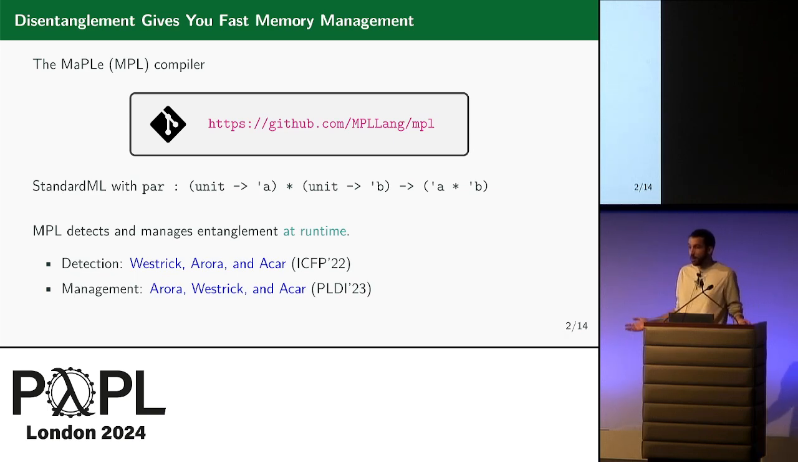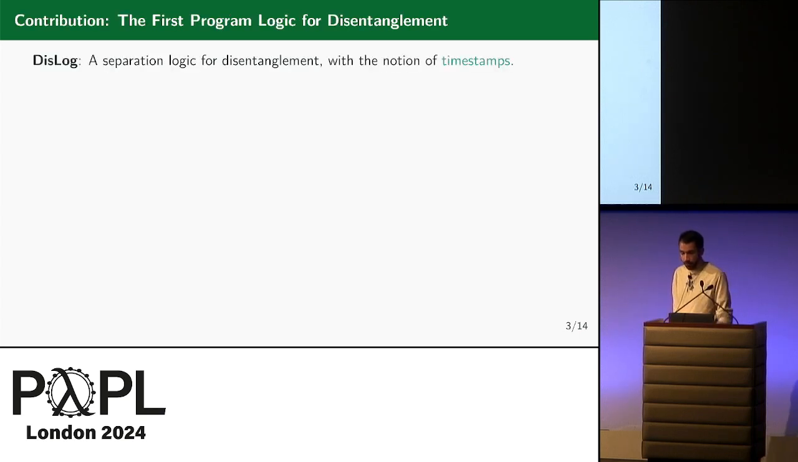But we are at POPL, so the question is, of course, can we ensure statically that a program is disentangled? And this is exactly the contribution of this paper. We present the first program logic for disentanglement that is called DisLog, a separation logic with the notion of timestamps that I'm going to present.